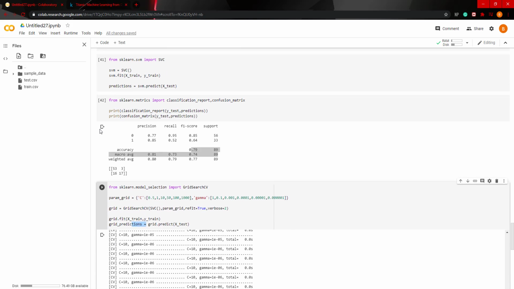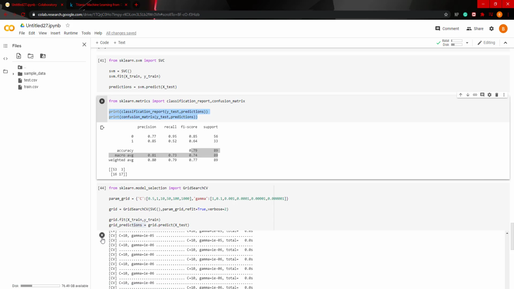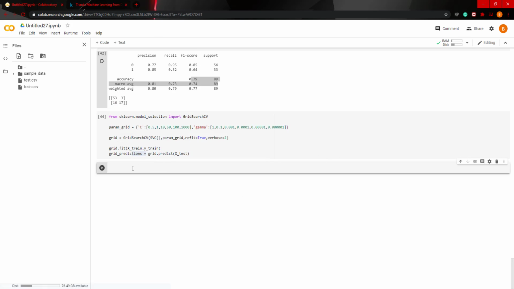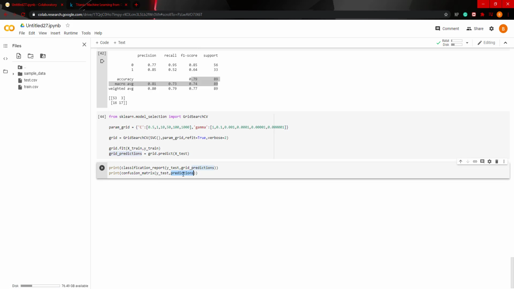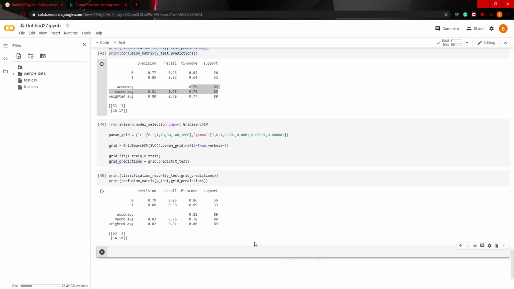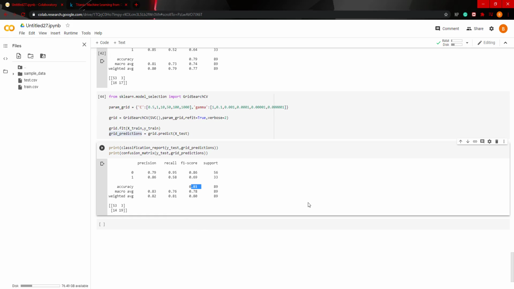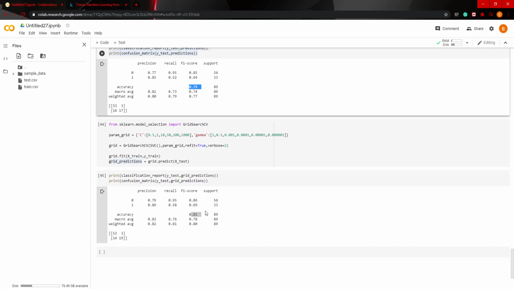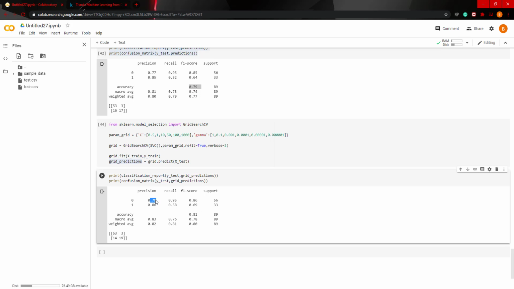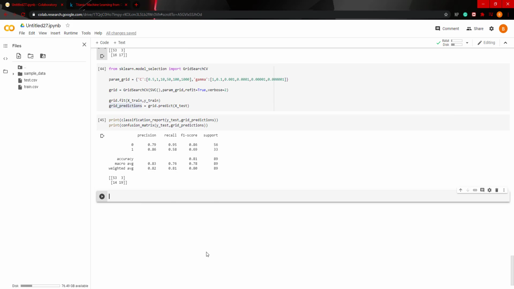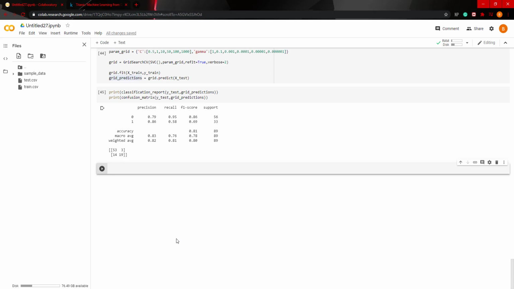Now to see the predictions, we can just copy paste this code here and replace it with the grid predictions. Run that, and we can see we scored a higher score. So we got 81% as accuracy here compared to 79, so we increased our accuracy by 2%. Our precision got 79% for the 0 class, 86% for the first class, and then 95% versus 58%. So you can see it beats this model. 86% here, 69% here. So this was using SVM.